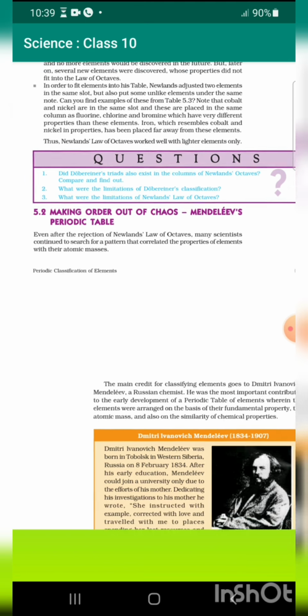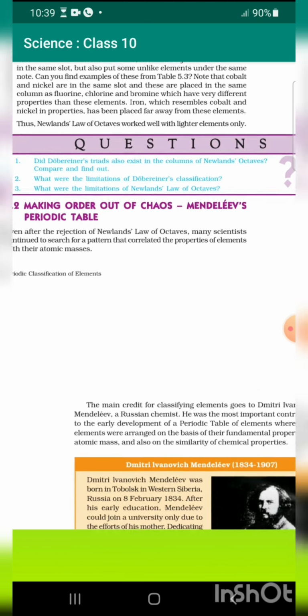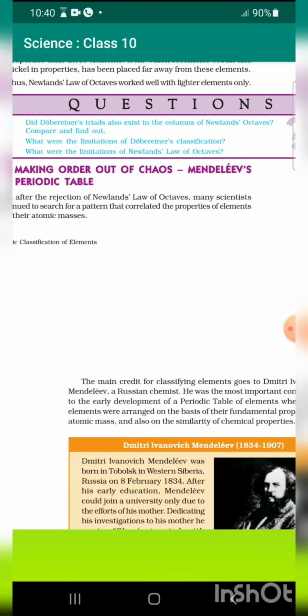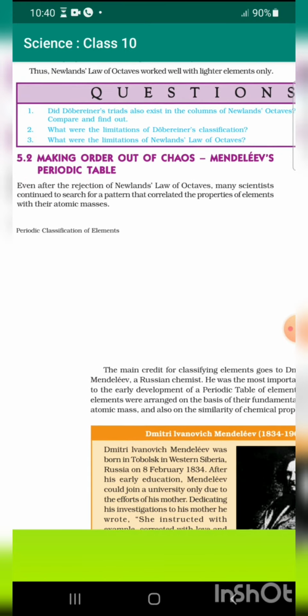In order to fit elements into his table, Newlands adjusted two elements in the same slot, but also put some unlike elements under the same note. Can you find examples of these from Table 5.3? Note that cobalt and nickel are in the same slot and these are placed in the same column as fluorine, chlorine and bromine, which have very different properties than these elements. Iron, which resembles cobalt and nickel in properties, has been placed far away from these elements. Thus, Newlands' law of octaves worked well with lighter elements only.